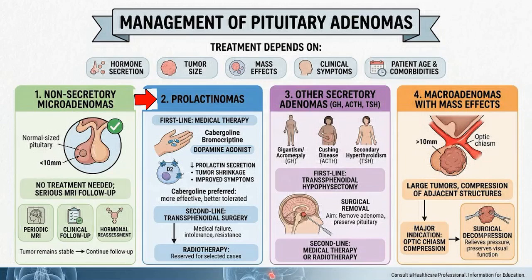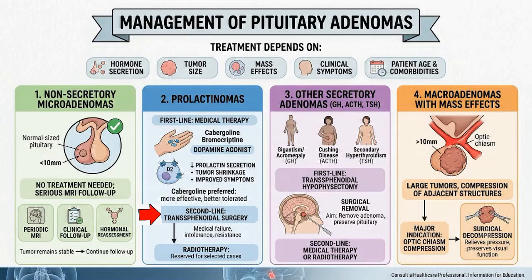2. Prolactinomas. Unlike most other pituitary adenoma, prolactinomas are treated medically first. First-line treatment. The treatment of choice is a dopamine agonist, such as cabergoline, bromocriptine. These drugs stimulate dopamine D2 receptors on lactotroph cells, resulting in reduced prolactin secretion, tumor shrinkage, improvement of symptoms. Cabergoline is generally preferred because it is more effective and better tolerated than bromocriptine.